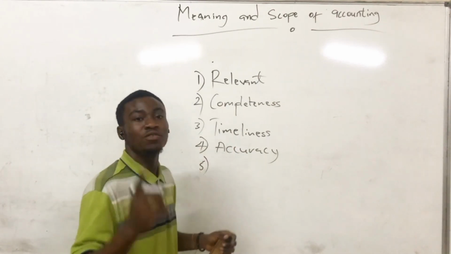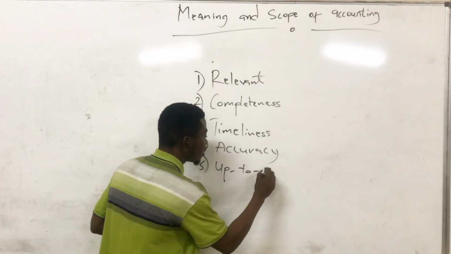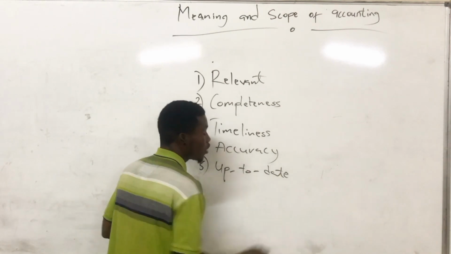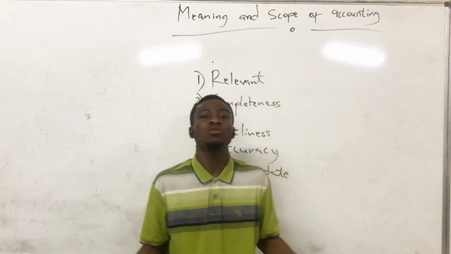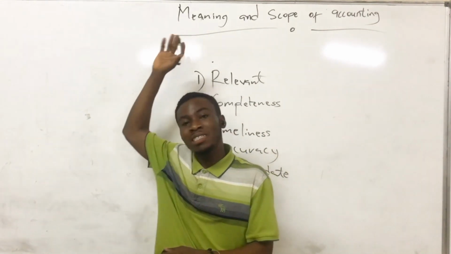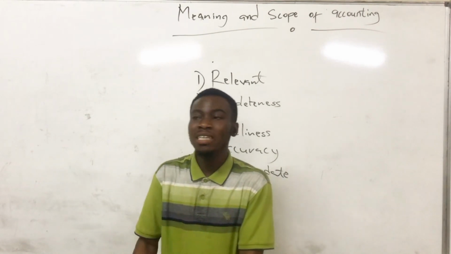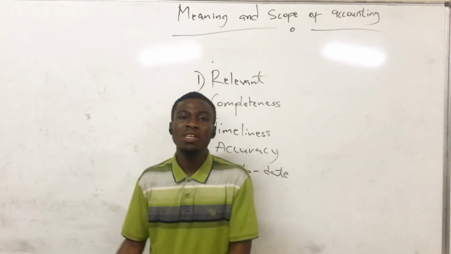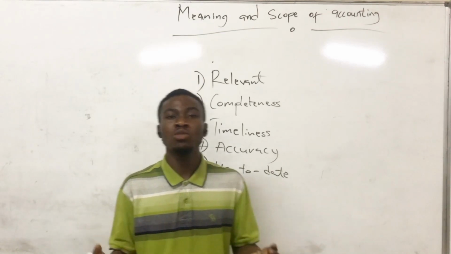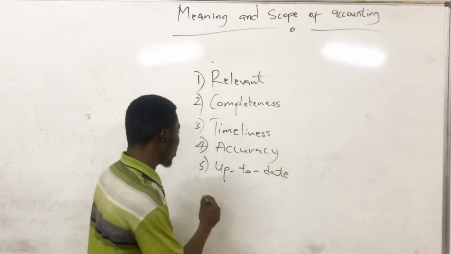Okay, so let's talk about the fifth one. Accounting information must be up to date. When we say something is up to date, it is recent. We must get recent information. When accounting information is good, it must have recent information.